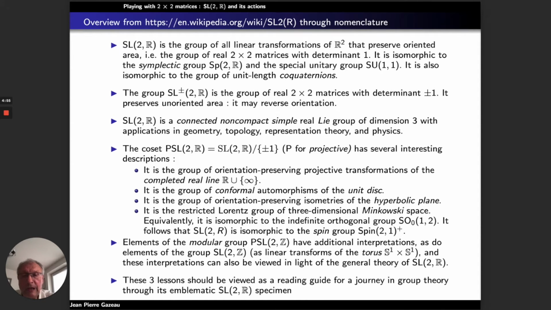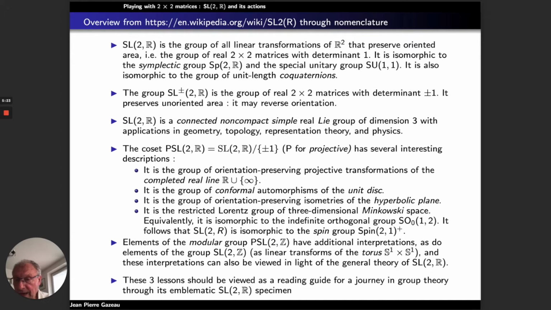There is another important group which is named PSL2R, P like projective. It is a coset, the group coset of SL2R with respect to its discrete subgroup, which is actually the center, made of plus or minus the identity.